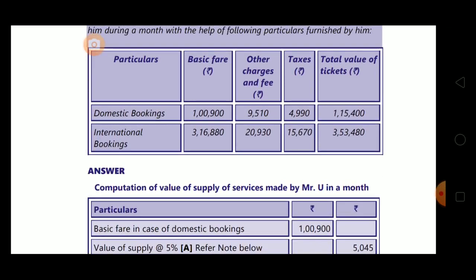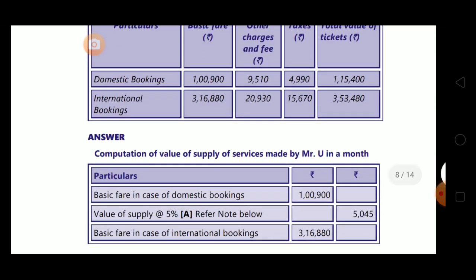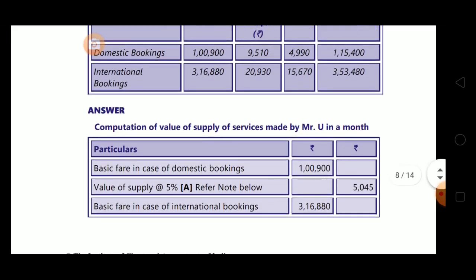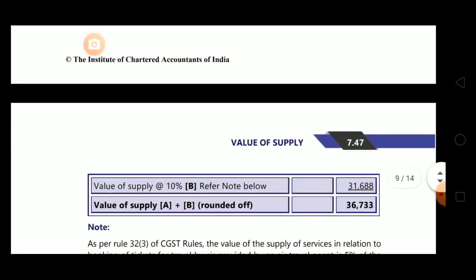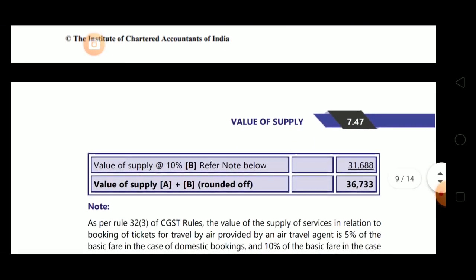Okay, now the computation of value of supply of service made by Mr. U in a month. So basic fare in case of domestic bookings is 1,900,000. Value of supply at the rate of 5%: so 5% of 1,900,000, calculate. So it comes to 5045. Now basic fare in case of international bookings is 3,16,880. So value of supply at the rate of 10% comes to 31688. So value of supply is A plus B, that is 5045 plus 31688, which comes to 36733.